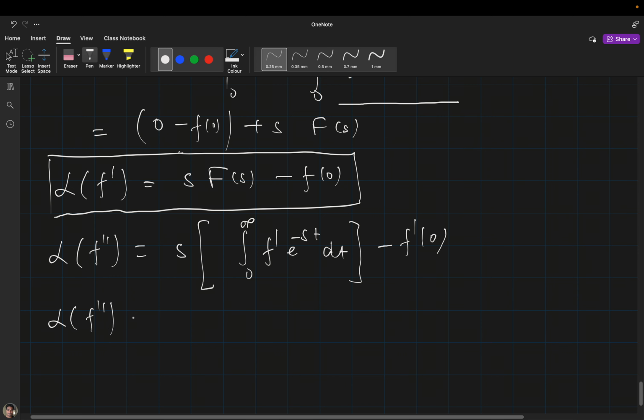So that will be the second derivative, and now again we have to apply integration by parts. So e raised to the power minus st, and when you integrate f double dash, it will become f dash, again putting the limit 0 to infinity, minus, and when you differentiate, it will become s times e raised to the power minus st and f dash dt, minus f dash 0.